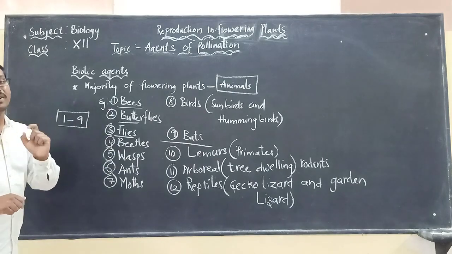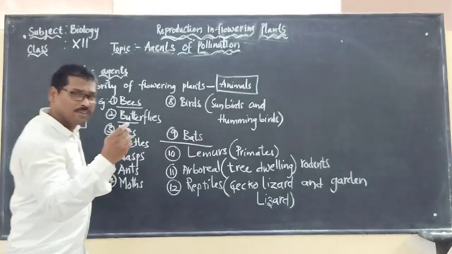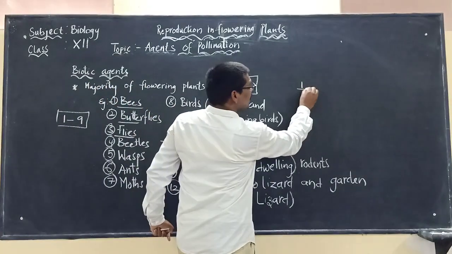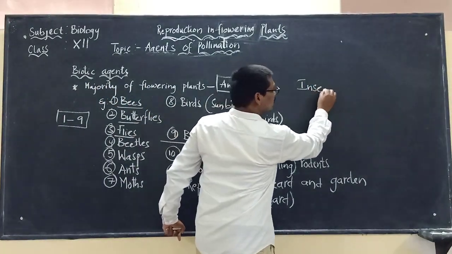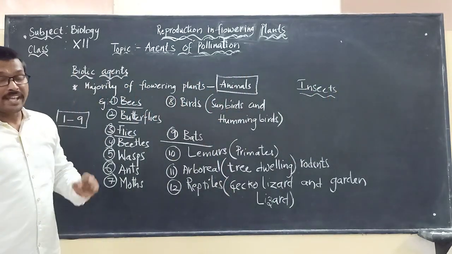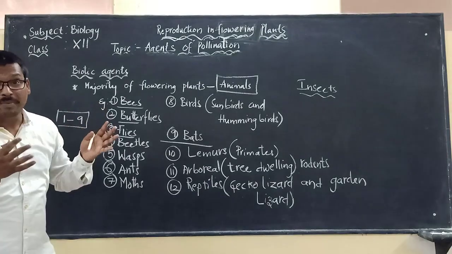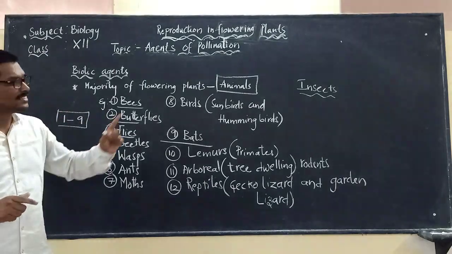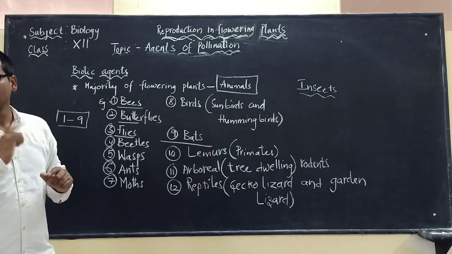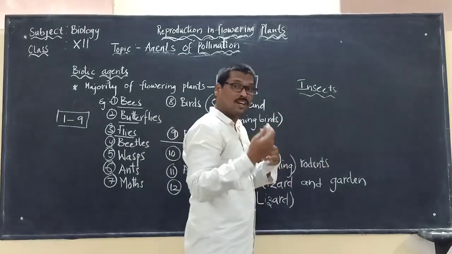But here, a very important thing, among all these biotic agents, particularly we have to remember that insects are the most important ones that will be helping in the process of pollination. They are the dominating agents of pollination. Among insects, what is the best one involved in pollination?